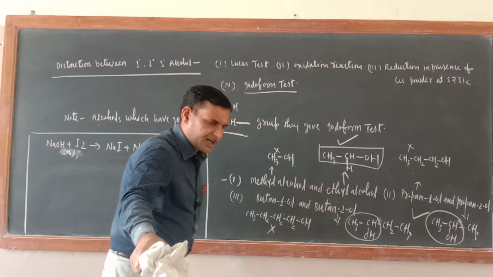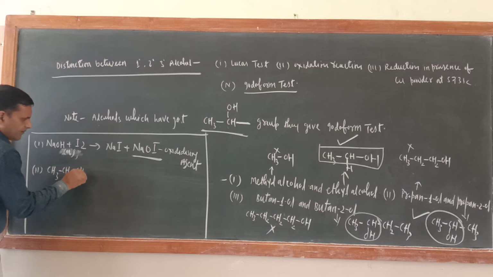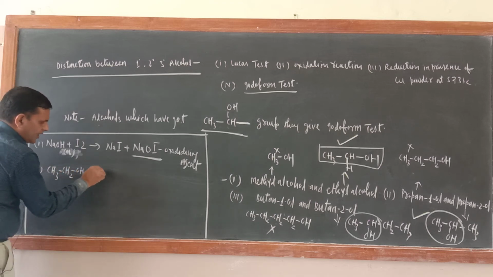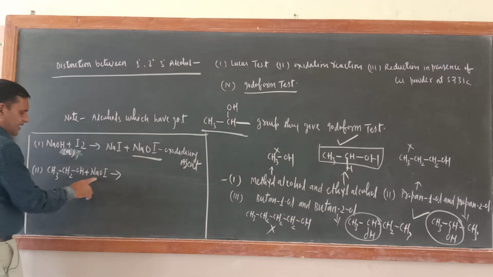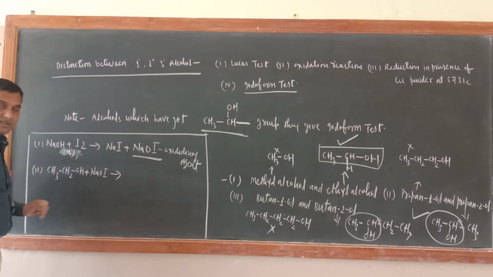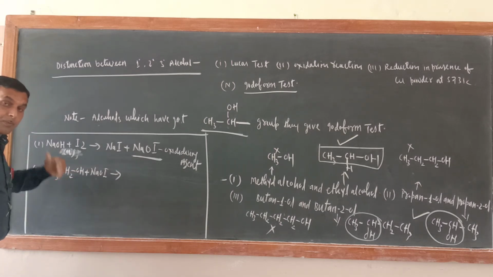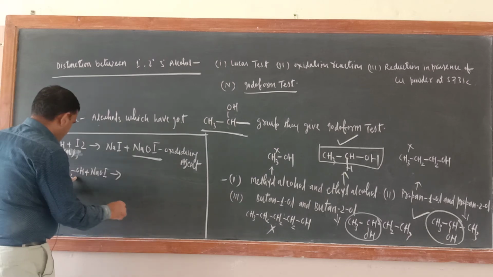So we should write that reaction. First step done, now the second step. Ethyl alcohol CH3CH2OH will react with NaOI. And what will it form? Just see, this is an oxidizing agent. Oxidizing agent means that it should furnish nascent oxygen which can oxidize this one. So here the product will be